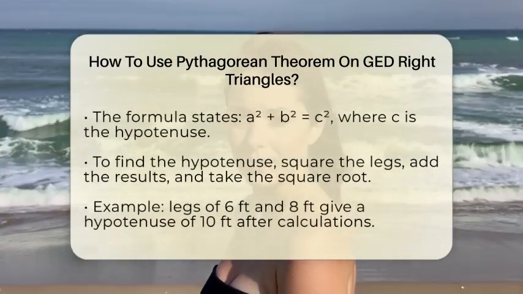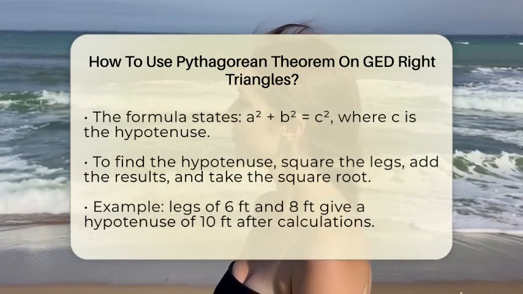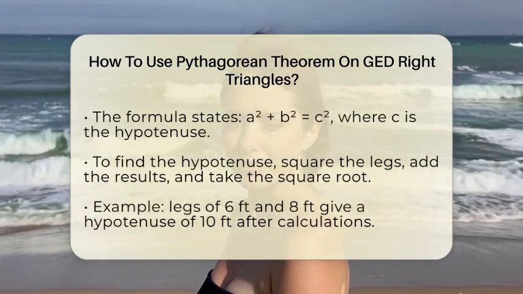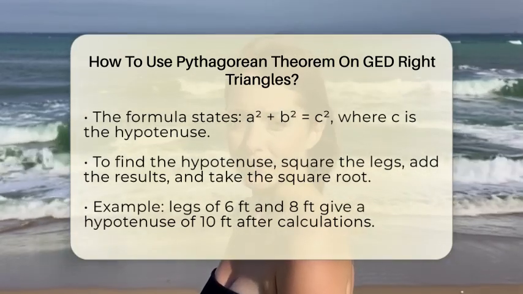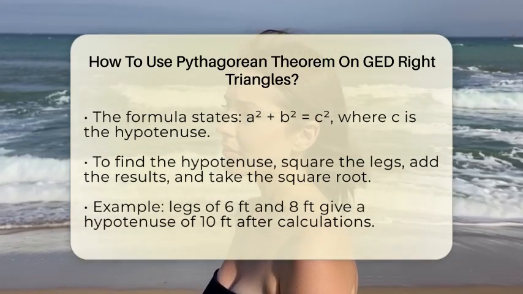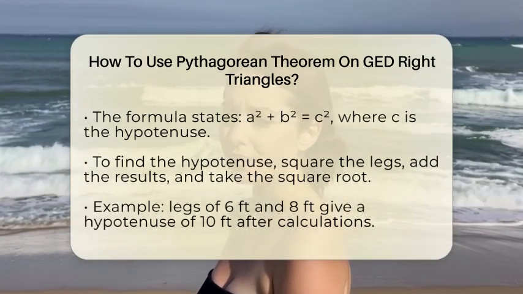The formula says that the square of the hypotenuse equals the sum of the squares of the legs. It looks like this: a squared plus b squared equals c squared. If you know the lengths of the legs, say 6 feet and 8 feet, you can find the hypotenuse by squaring each leg, adding those numbers, and then taking the square root.